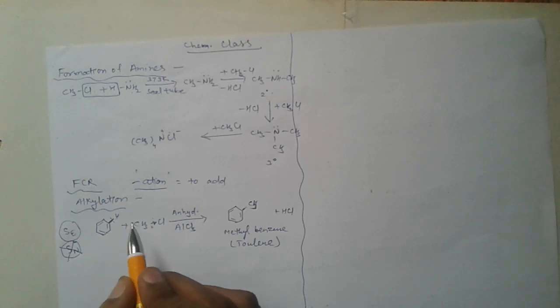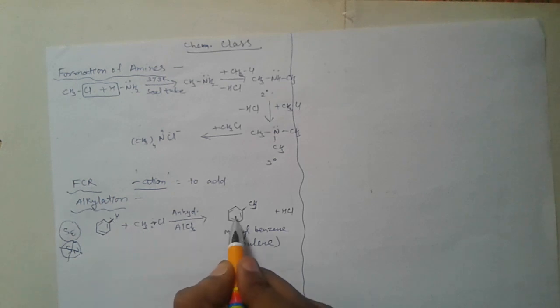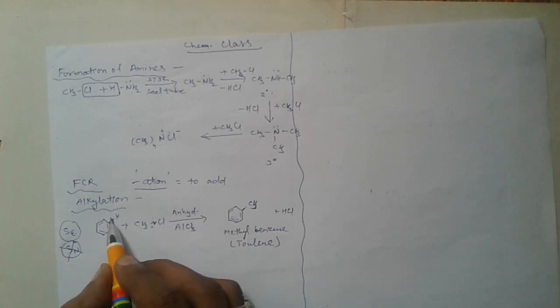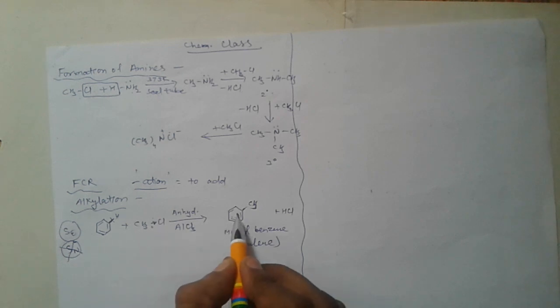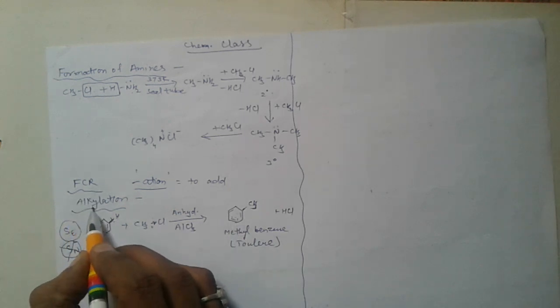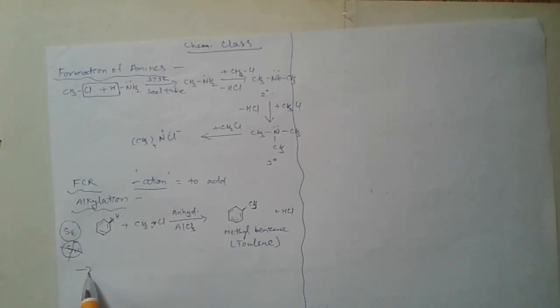Then ethyl benzene, isopropyl benzene and tertiary butyl benzene are obtained. In this reaction, a hydrogen atom of benzene is replaced by an alkyl group. So alkyl benzene is formed in Friedel-Crafts alkylation. It is an electrophilic substitution type of reaction.